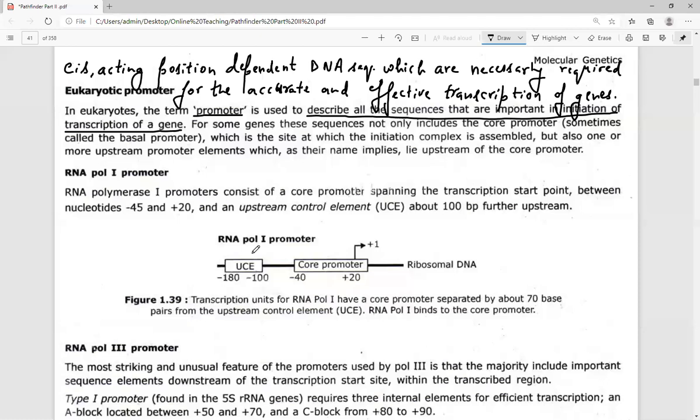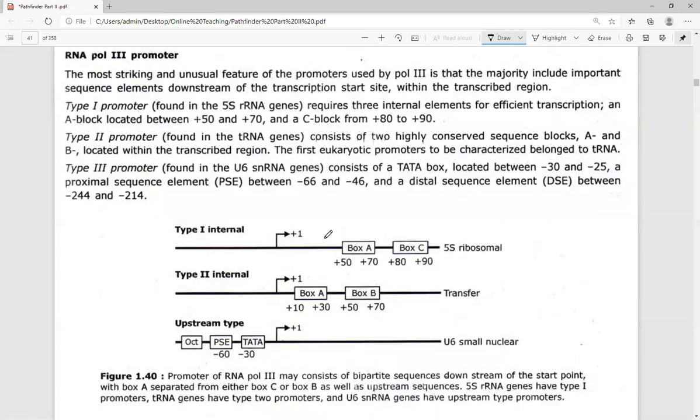3rd promoters. So, RNA polymerase first promoters. As you can look here, this is the RNA polymerase first promoter. RNA polymerase first contains two different types of promoter sequences with consensus sequences, and those are the core promoter from -40 to +20, and the upstream control element, commonly referred to as UCE. RNA polymerase is going to bind to this UCE and core promoter and will transcribe the ribosomal DNA. The other type of promoter is referred to as RNA polymerase third promoter.